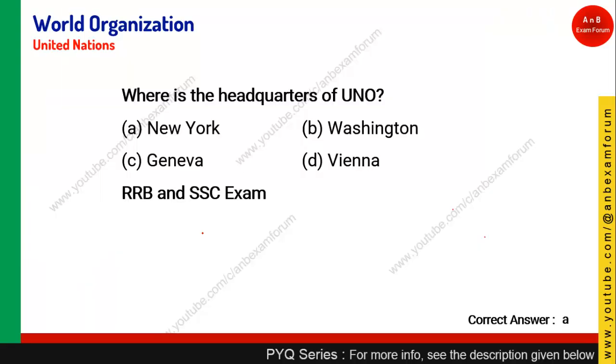Coming back to the earlier question, as all of you have already given the correct answer, it is New York. So New York is the place where the headquarters of UNO, the United Nations Organization, is located.